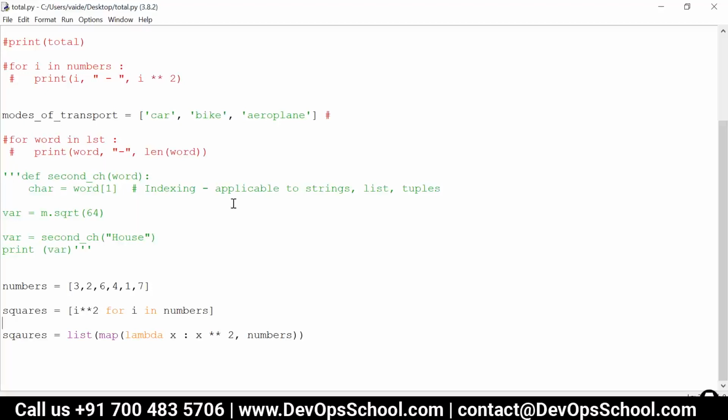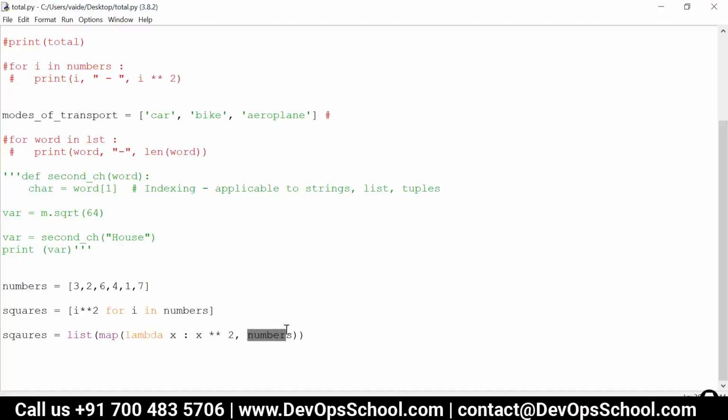Hello, Vaidhi, what is that map in the second function? What does it represent there? Map is a function, and the map function has code inside it which iterates over the list or whatever sequence we are giving. It applies the function mentioned here to each element of the sequence.